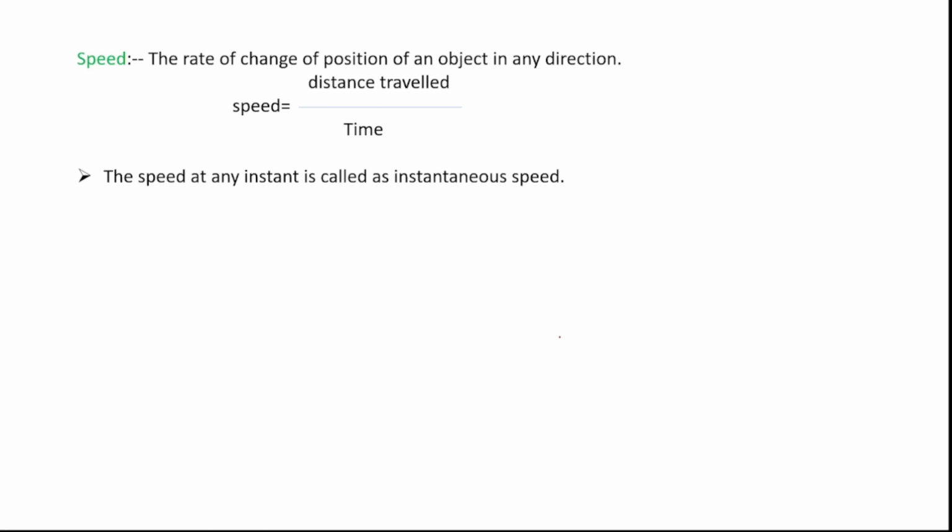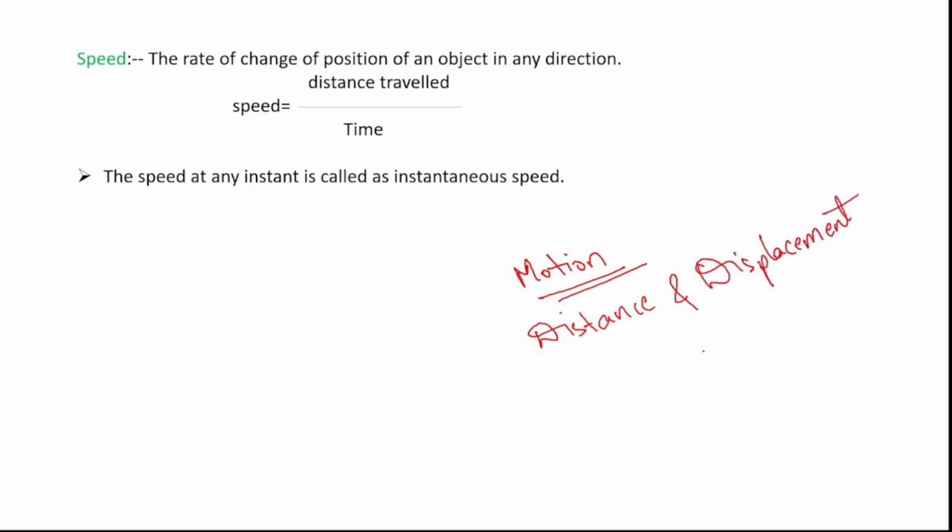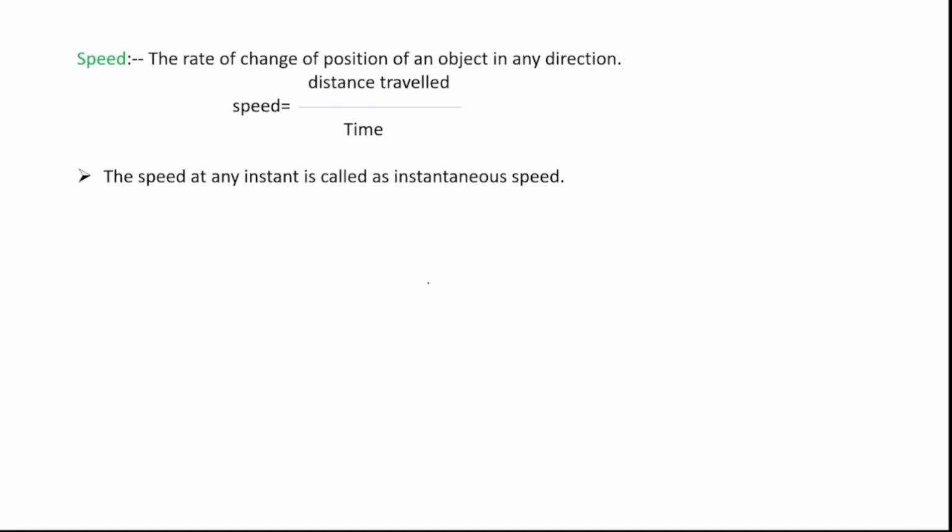So in today's session we are going to discuss the motion chapter which we started in our last video, right? So far, what topics have we covered in this chapter? We have covered the definition of motion, and we took an example to understand what motion is and how it is described. We have seen the definitions of distance and displacement, and the differences between distance and displacement, and we also took an example to understand what the distance and displacement of a particular object are. So in today's video we are going to learn the other topics of this chapter.